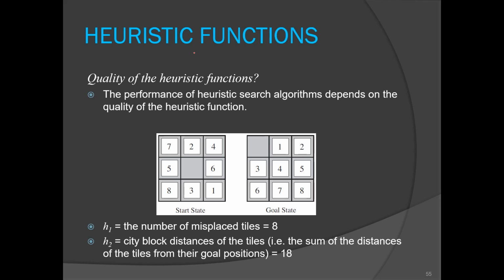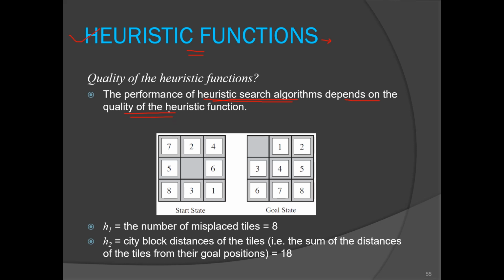Okay, the last topic in this unit is heuristic function. In informed search strategies, we have a heuristic function, right? As compared to uninformed search strategies, there we had only the problem definition, right? But in informed search algorithms, we have the problem statement plus this heuristic function, and the heuristic function was guiding us to go in a particular branch or to prune some of the branches, right? So the performance of these heuristic search algorithms depends on the quality of the heuristic function. Okay, so we have to build a better heuristic function.